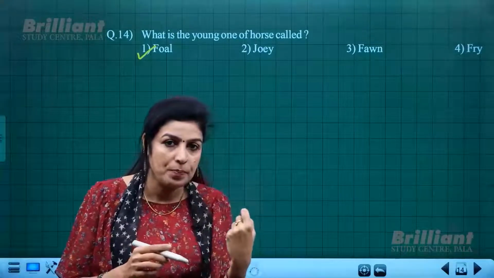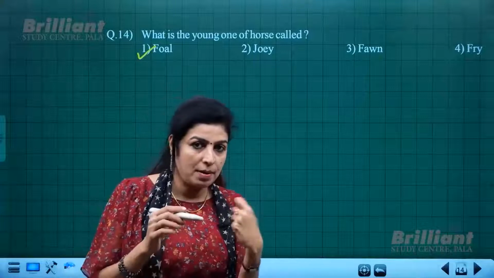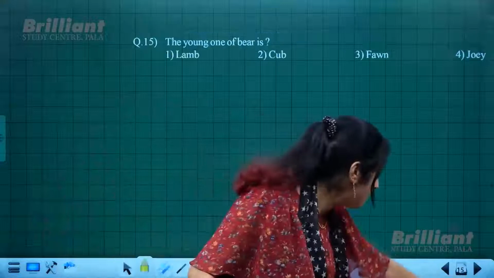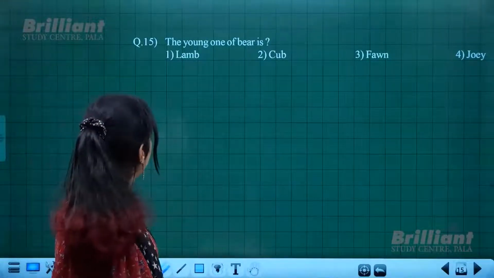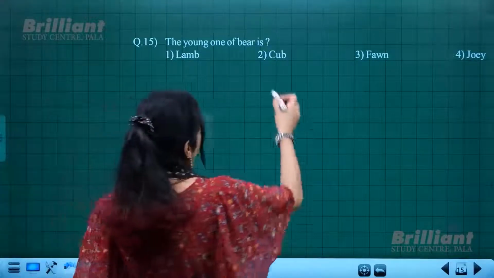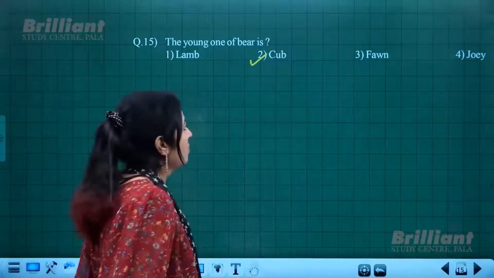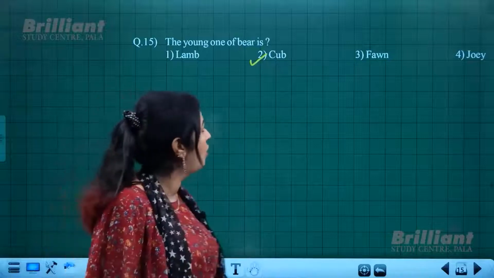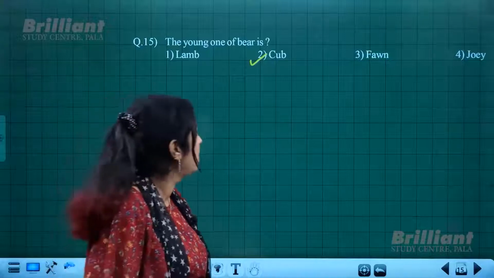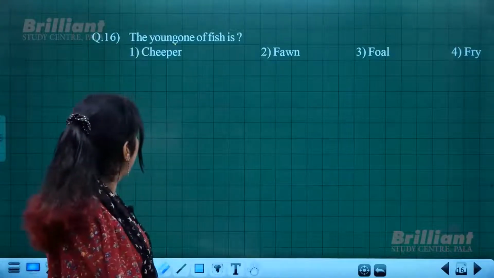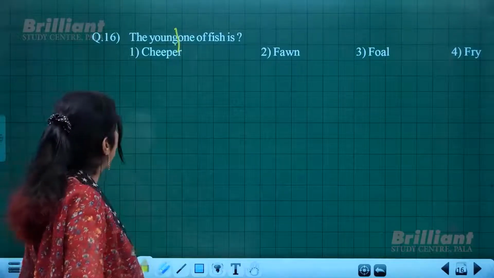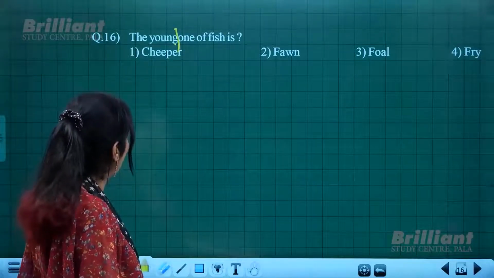Female horses are mare, M-A-R-E, and the young ones are called foals, F-O-A-L-S. Now next is, what is the young one of a bear called? No doubt, cub. Not just for lion, for bear also we use the same term to show the young one, that is cub. Next is the young one. There is space in between the two words, but that doesn't change the meaning of the question.